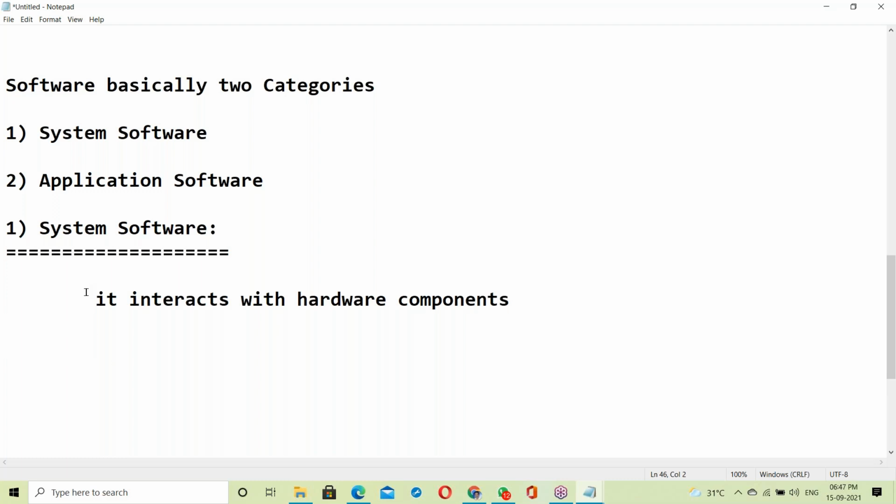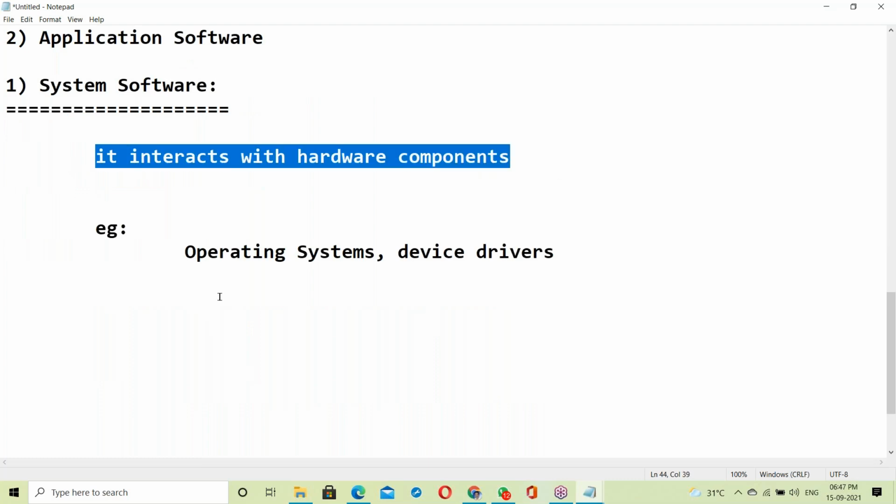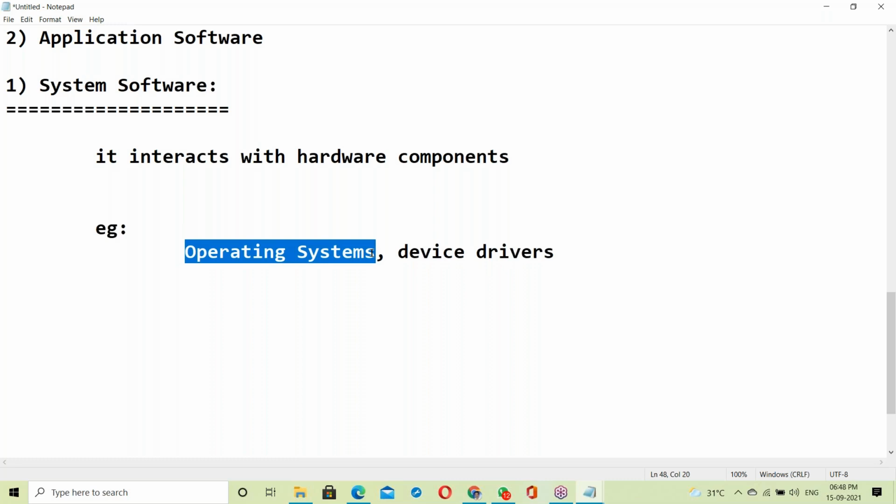Examples: operating systems and device drivers come in this category.